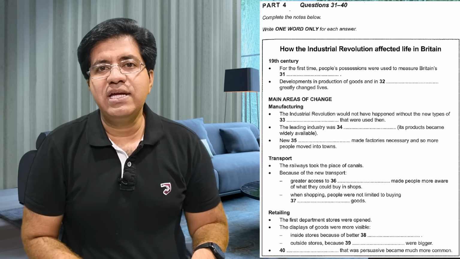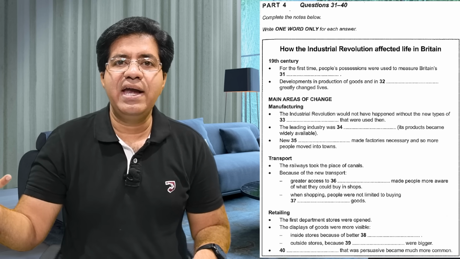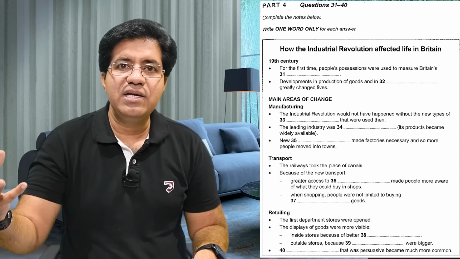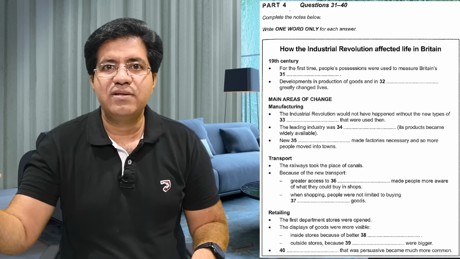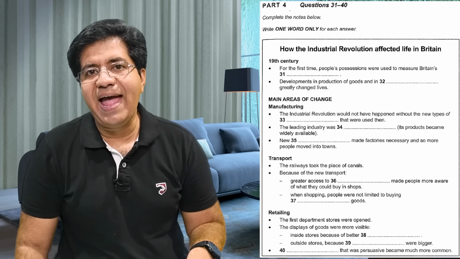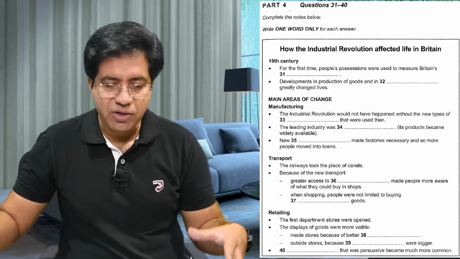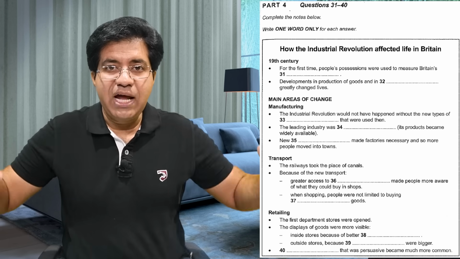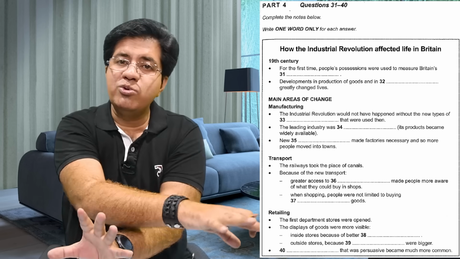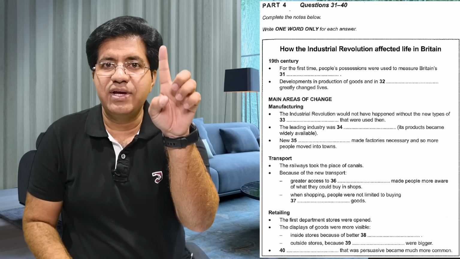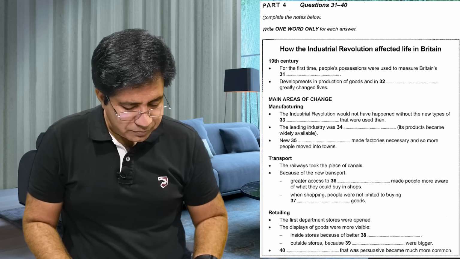For new, they may say brand new, latest or something like that. Types of dash is going to be the answer. So you got to see types of what were used then, types of something which was used at that time. This is how you can find the answer, and remember the answer is one word only.